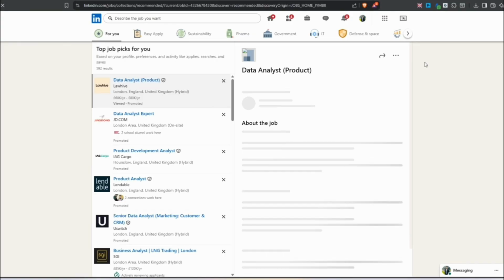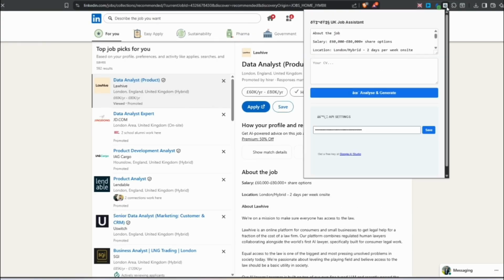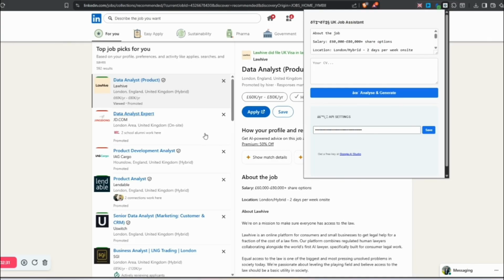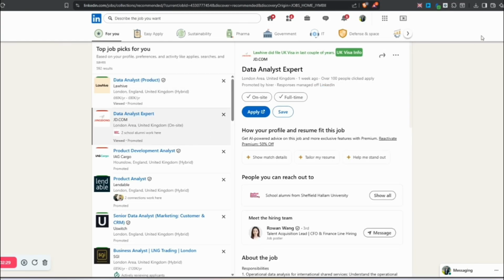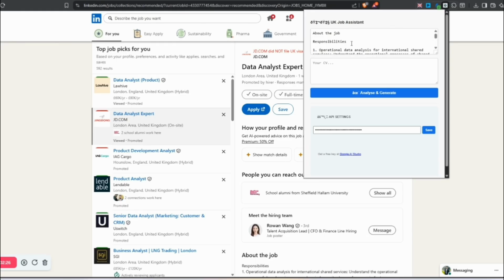Once I click on the job, I need to click on the Chrome extension. As you can see, it has dynamically populated the job description. If you click on another job, you will see that it dynamically takes the next job description. Now let me paste my CV once. Once you paste your CV, it will be remembered so that you don't have to copy and paste it again and again. All you need to do is click on analyze and generate.